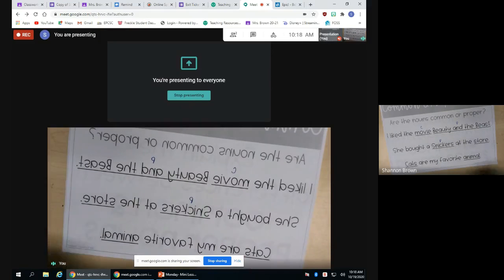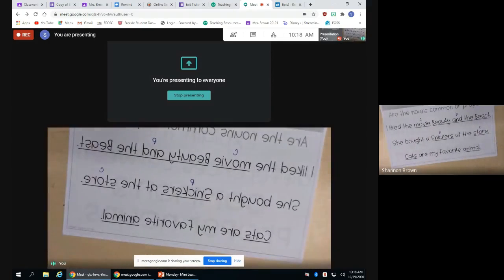And store. What do you guys think store is? Is that a common or a proper noun? Very good. That is a common noun. We don't know what store. She could have bought that at Meijer. She could have bought that at Walmart. She could have bought that at Target, the dollar store. She could have bought that anywhere. Okay? Next one.